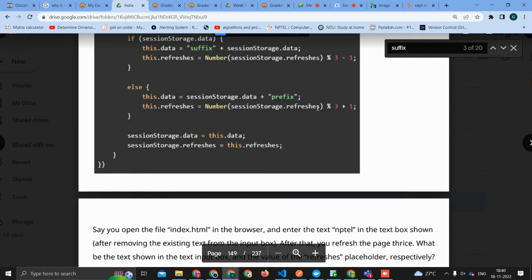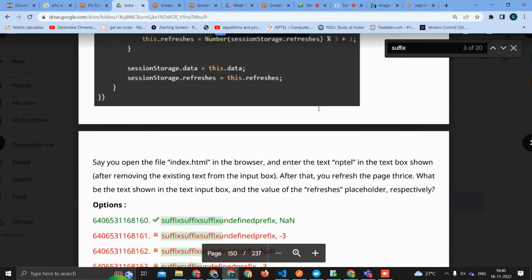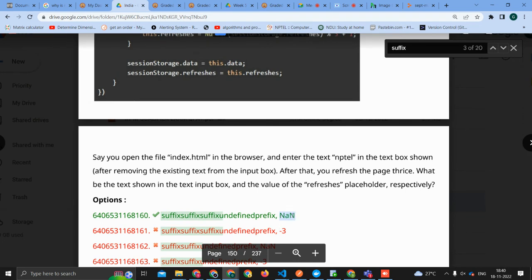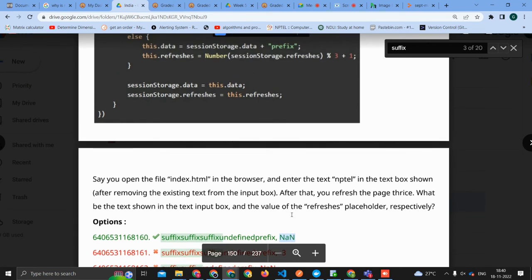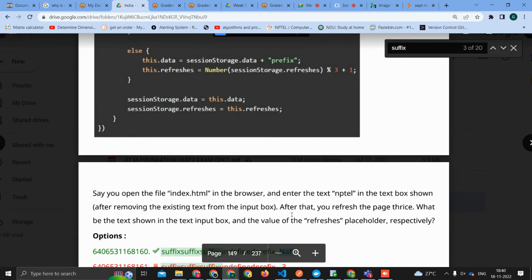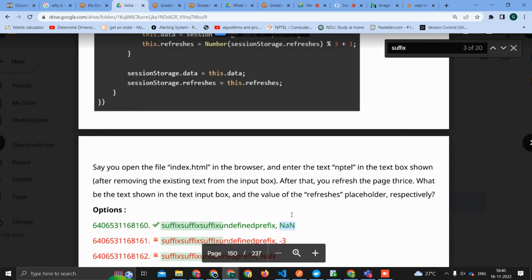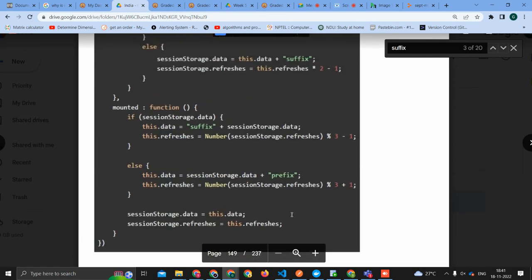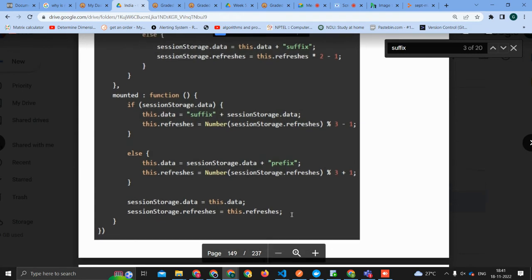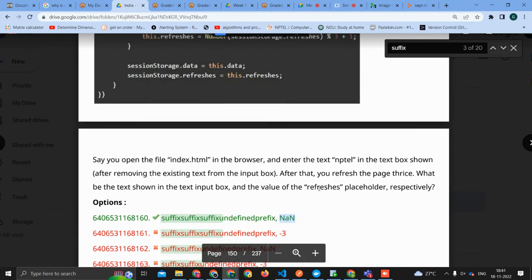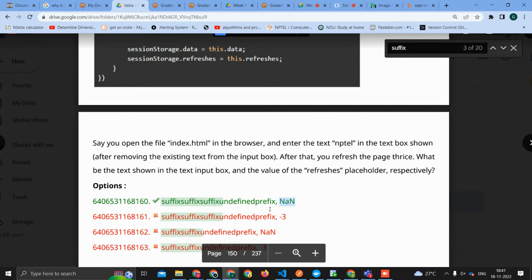Clear. So not a number with any operation is always going to be not a number. Once we have put NaN in our sessionStorage.refreshes, it will keep on giving NaN no matter how many times we refresh again. Now, what will be done in the next reload? You have something in the session storage, right? You go to suffix and not a number minus one. So again, it's not a number. Suffix, suffix, suffix, then undefined prefix. Not a number.